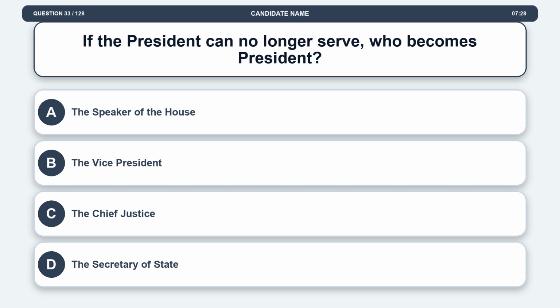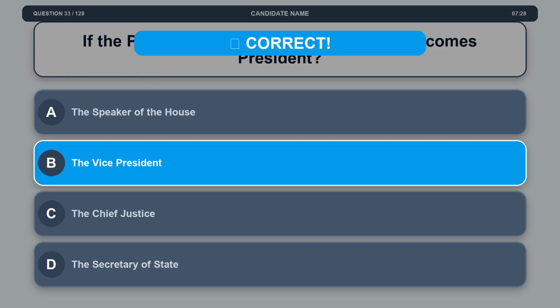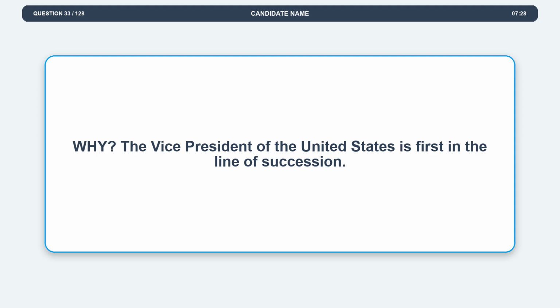Question 33. If the president can no longer serve, who becomes president? Option A, the Speaker of the House. Option B, the Vice President. Option C, the Chief Justice. Option D, the Secretary of State. The correct answer is option B, the Vice President. Explanation. The Vice President of the United States is first in the line of succession.